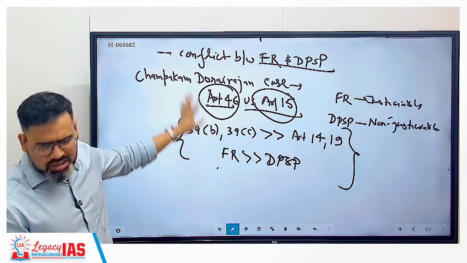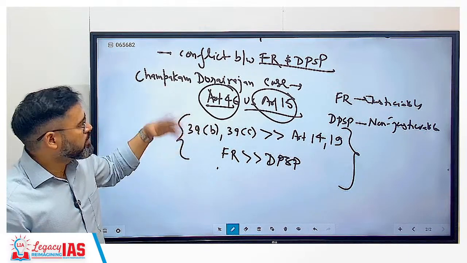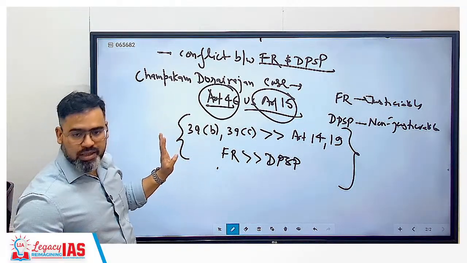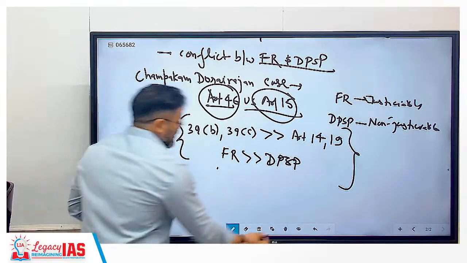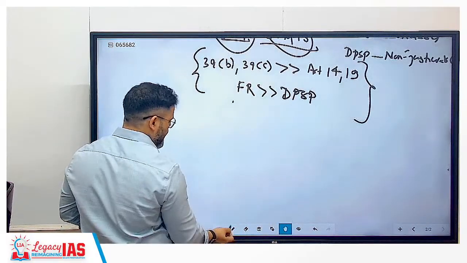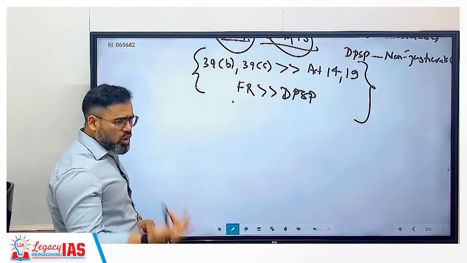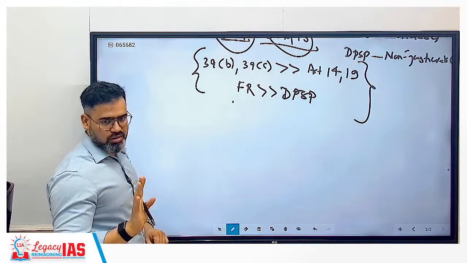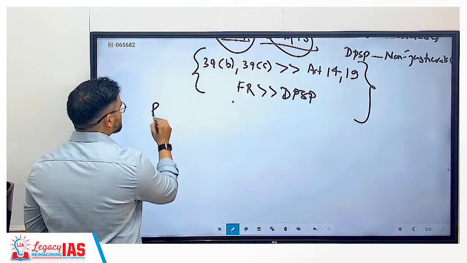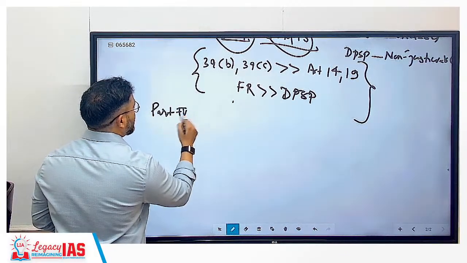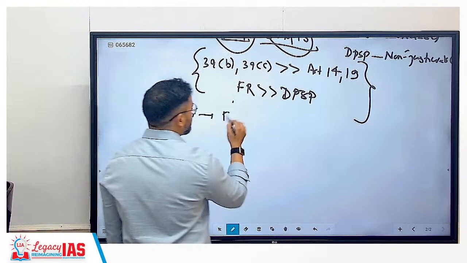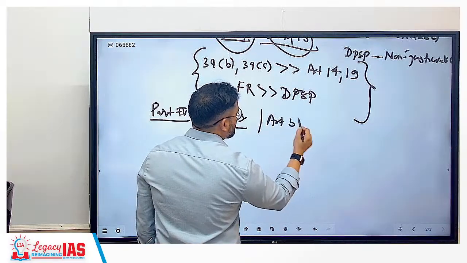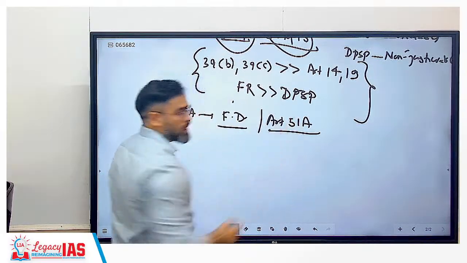Right now you may feel some difficulty understanding, but when we take it in the class, at that time it is very easy. Clear now? DPSP done. Then you will cover some provisions that are not DPSP but are also like instructions, given outside Part 4. We will cover that later. Then next is Part 4A, that is fundamental duties, and that is Article number 51A.